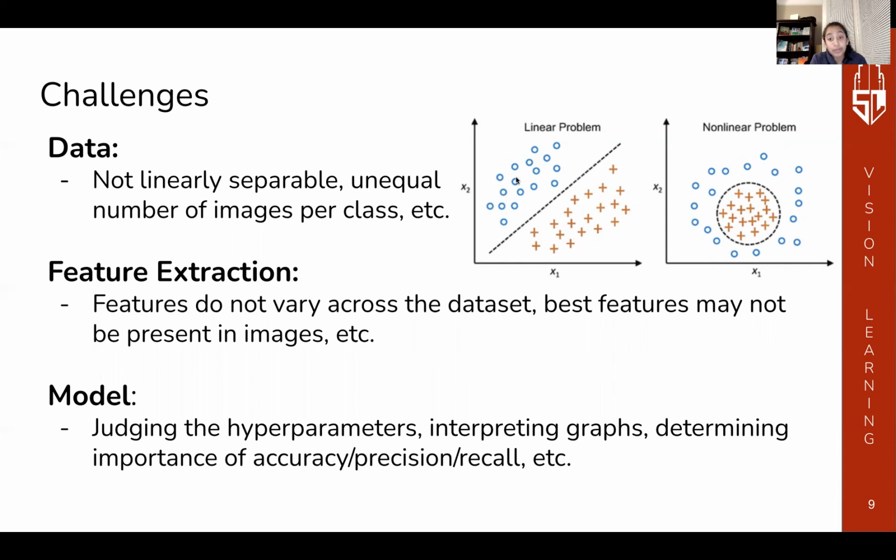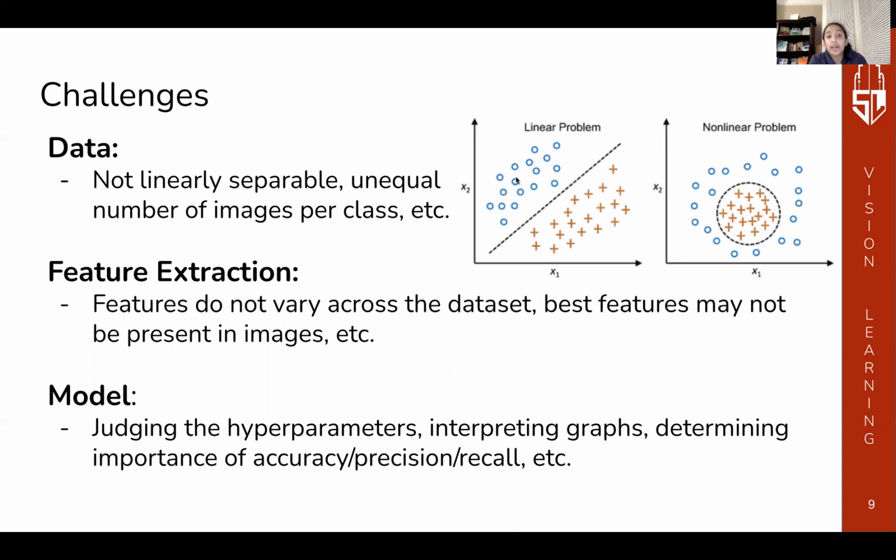For the feature extraction process, we had to make sure the features varied across the dataset. We also ran into the issue of not being able to pick the most obvious features. Income would have been the best feature because it directly tells you whether an area is in poverty or not. But we cannot identify that through an image.